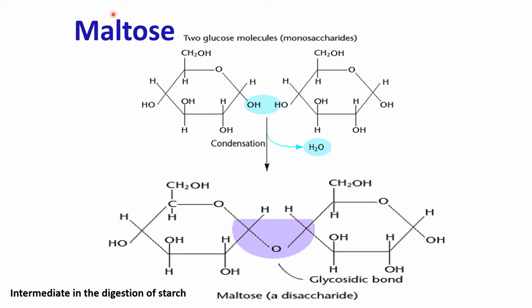As far as maltose is concerned, remember that it is an intermediate in the digestion of starch. When we consume starch and it undergoes hydrolysis, we get maltose, isomaltose, dextrin and limit dextrin. So maltose is an intermediate in the digestion of starch.